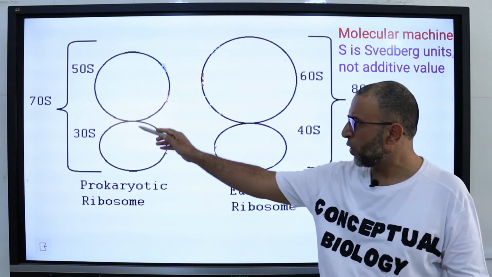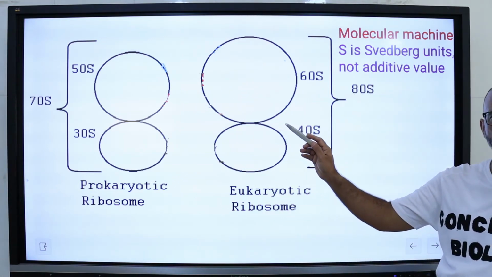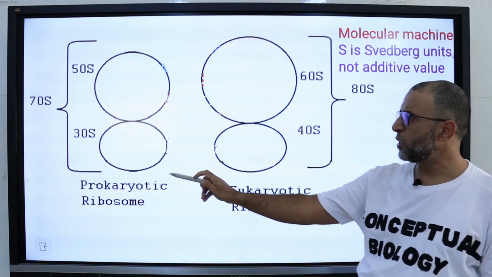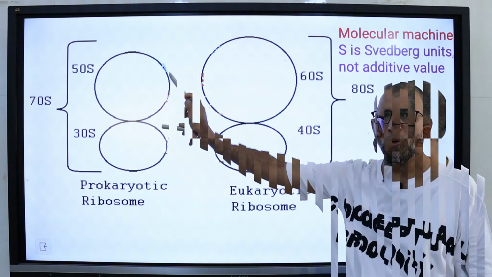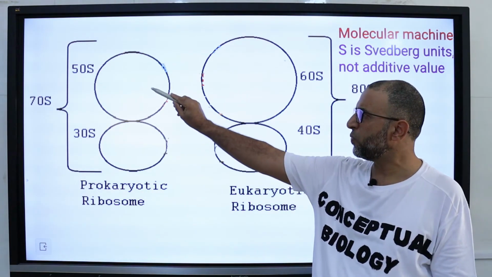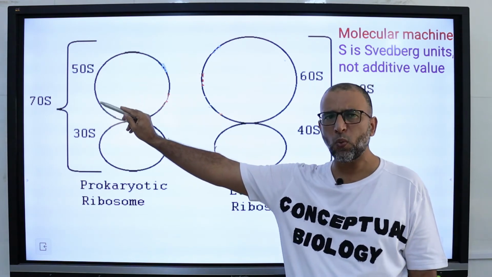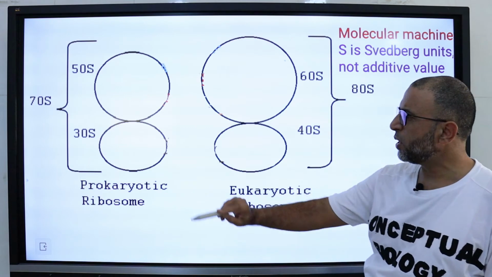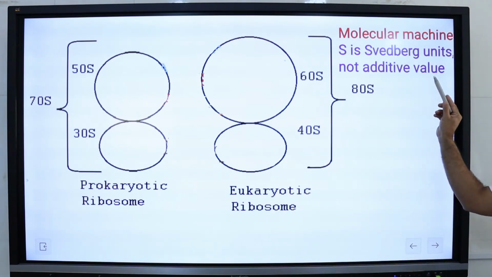This is the prokaryotic ribosome and this is the eukaryotic ribosome. A ribosome consists of 2 subunits, one is the small subunit and the second is the large subunit. Prokaryotes have a 30S small subunit and a 50S large subunit for a total of 70S when assembled. What is S? S is the Svedberg unit, which is not an additive value.